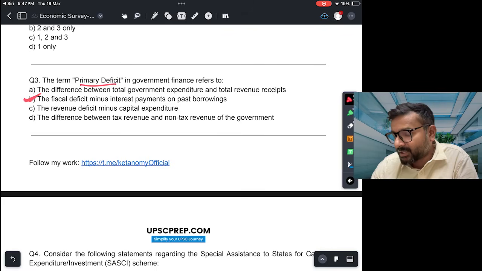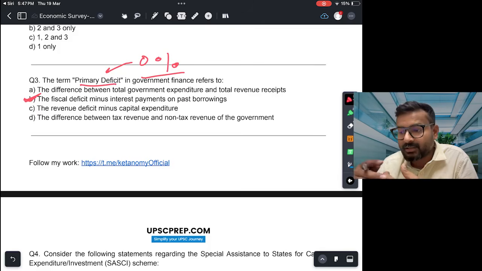In fact, India has been able to achieve 0% primary deficit, which, if you think about it practically, means that India is no longer borrowing money for making either revenue expenditure or capital expenditure. India is only borrowing money to pay interest payments on past borrowings. Okay, so B is the correct answer.